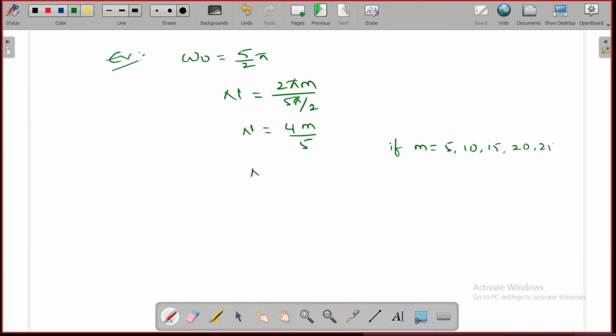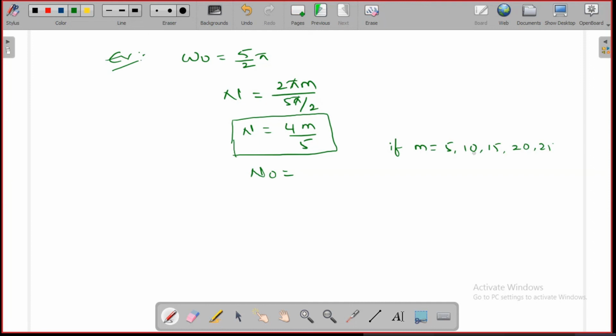So N is equal to 4m by 5, where m is equal to 5, 10, 15, 20, 25 and so on. This is the period of the signal.